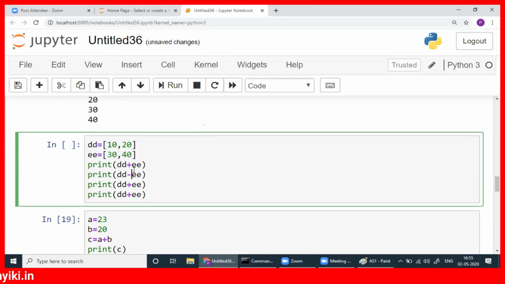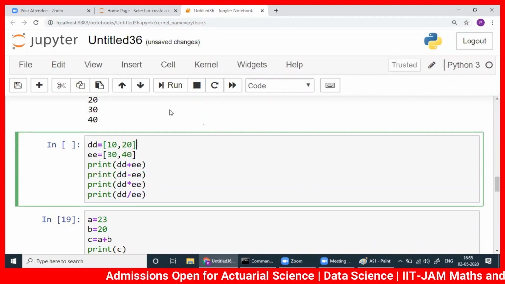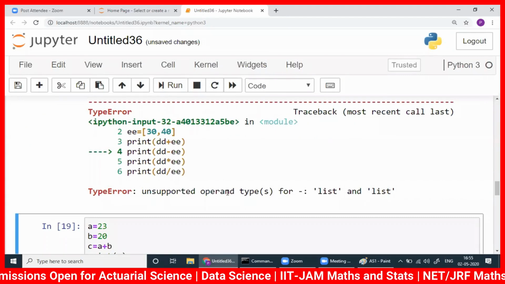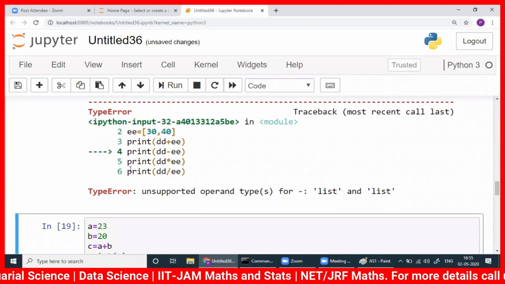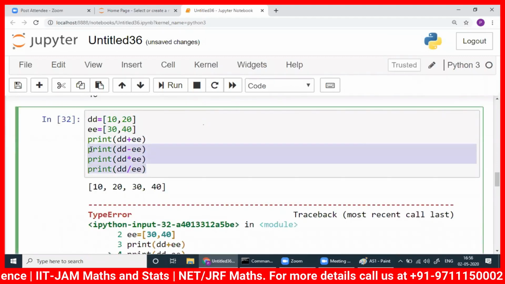Plus, minus, multiply, divide. So I'm doing these operations, the addition, subtraction, multiplication, division here. If I run this, you see there is a problem. Unsupported operand types for list, and all these things it's saying, right? So these are not allowed.